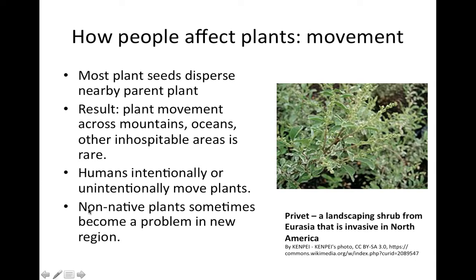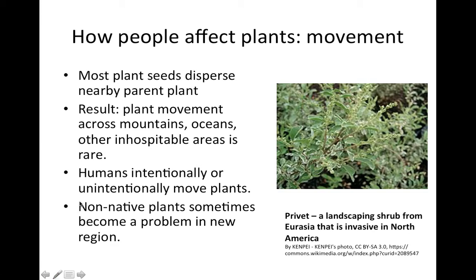The result is that non-native plants, plants from elsewhere, often become introduced into a new area. Many of these plants are harmless or even desirable, but there's also many cases where these plants cause harm, either to agriculture or by taking over natural areas.